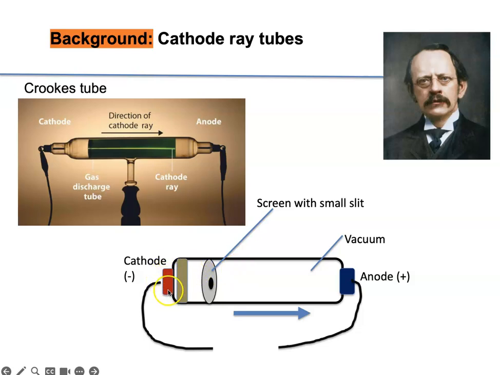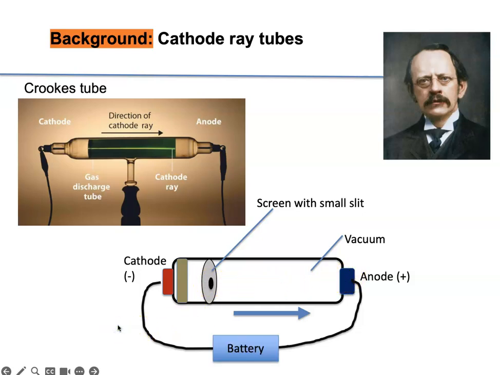There is a cathode and an anode. Cathode is the negatively charged metal plate, and the anode is the positively charged metal plate. There was a metal piece inside near the cathode, and there was a hole inside it, so that whatever rays come will be coming through a small hole as a long beam.